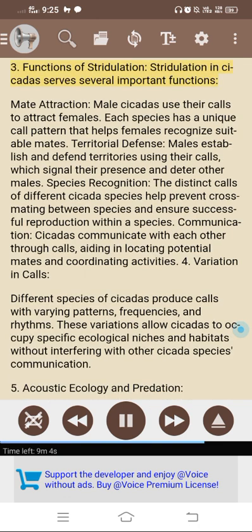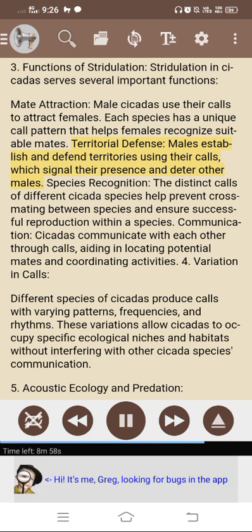3. Functions of stridulation. Stridulation in cicadas serves several important functions. Mate attraction. Male cicadas use their calls to attract females. Each species has a unique call pattern that helps females recognize suitable mates. Territorial defense. Males establish and defend territories using their calls, which signal their presence and deter other males. Species recognition. The distinct calls of different cicada species help prevent cross-mating between species and ensure successful reproduction within a species.